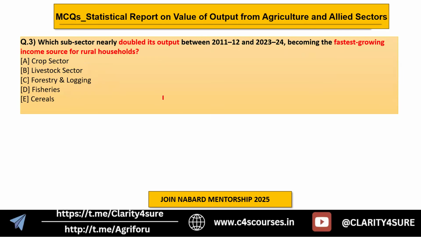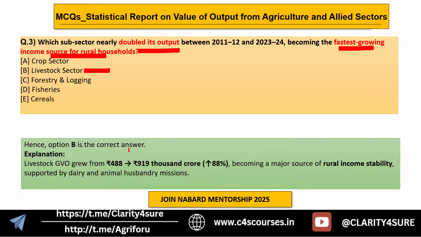Then the next question is, which subsector doubled its output between 2011-12 and 2023, becoming the fastest growing income source for rural livelihoods? In this way also the question can arise. You have to choose the sector which is the fastest growing income source for rural households. So the answer here is option B, livestock sector. Why? Because it is becoming the major source of rural income stability, supported by dairy and animal husbandry missions. So that is why it is important.